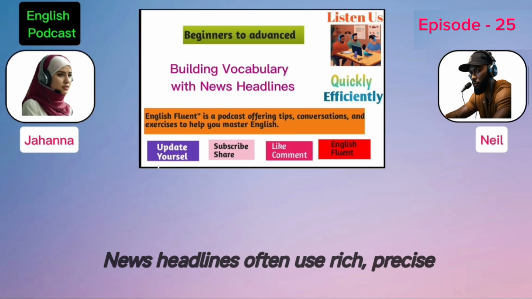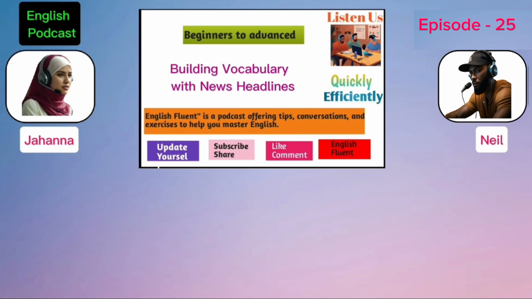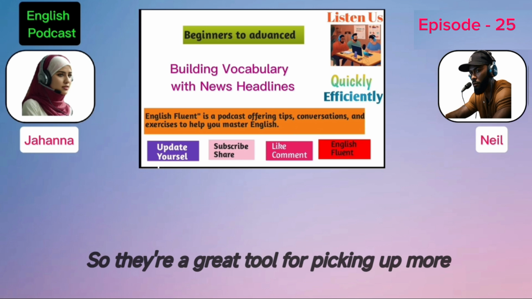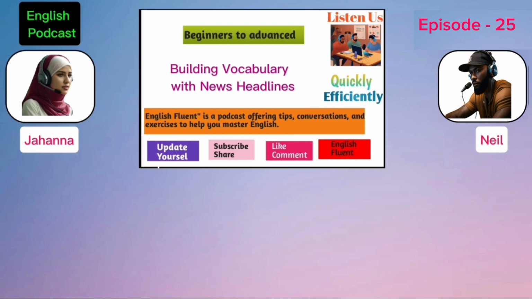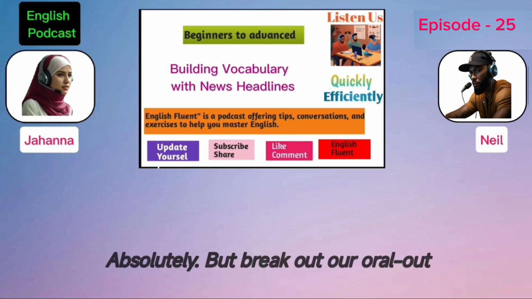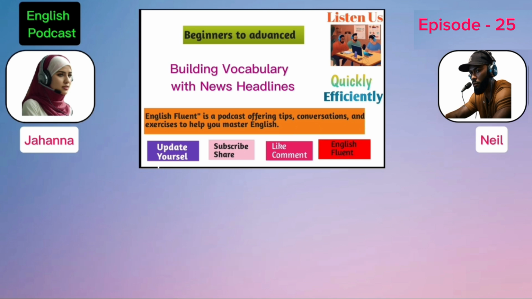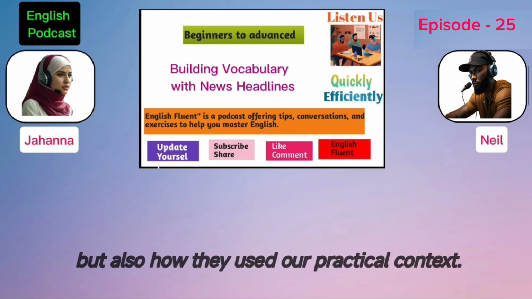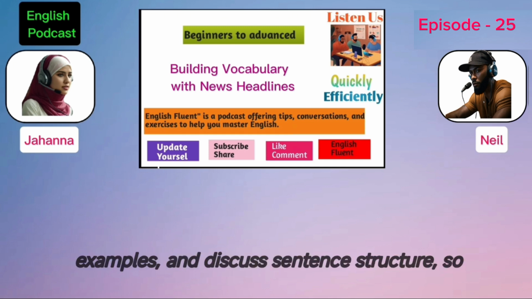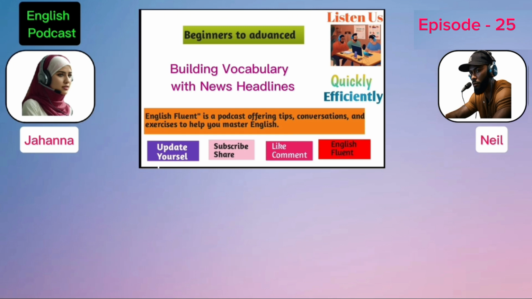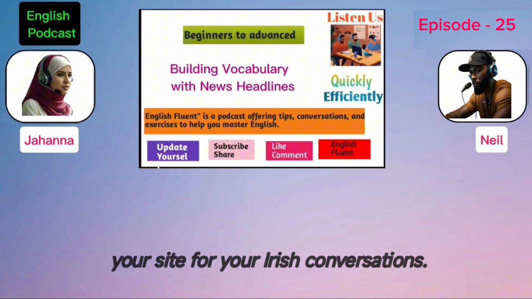News headlines often use rich, precise language to grab readers' attention, so they're a great tool for picking up new words and understanding advanced sentence structures. Absolutely. By breaking down real-world headlines, we can understand not just the meaning of words, but also how they're used in a practical context. We'll explain some complex vocabulary, give examples, and discuss sentence structure, so by the end, you'll have fresh phrases and insight for your English conversations.